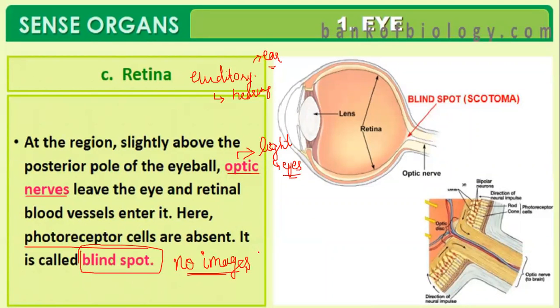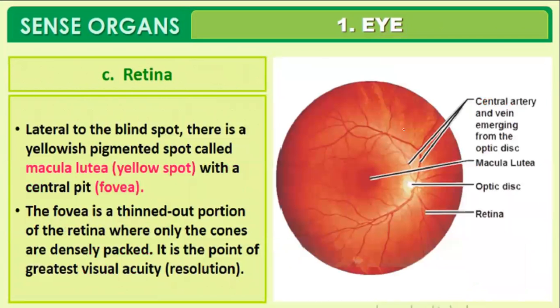A question may come in your MCQ test: name the region of the human eye in which no images are formed. It is the blind spot, because the optic nerve takes away all the impulses and is about to leave the eye in the blind spot region. The photoreceptor cells, both rods and cones, are absent here. Scientifically the blind spot is called the scotoma, but for your 11th grade, blind spot is enough: the place where the optic nerve leaves.